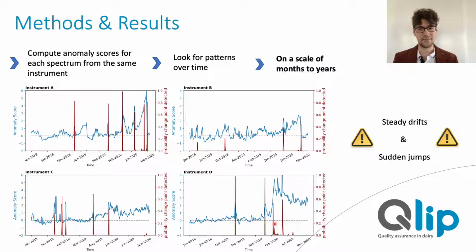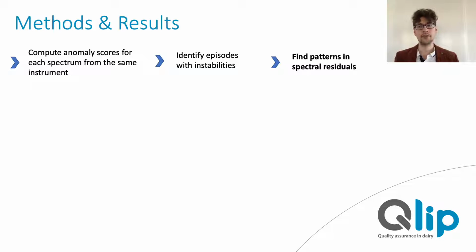At around the same time, interestingly, our colleagues in the lab noticed increased problems with this instrument, mainly in the reliability of the predictions. Unfortunately, for most of the instabilities that we discovered, we do not really know why they occurred and what they reflect. We could not retrospectively relate them to maintenance work or documented malfunctions. What we can do, however, is trying to find out whether it is always the same type of instability or a different one every time.